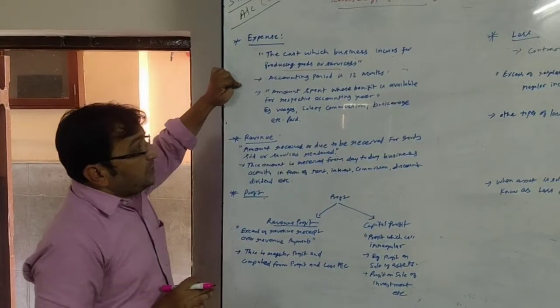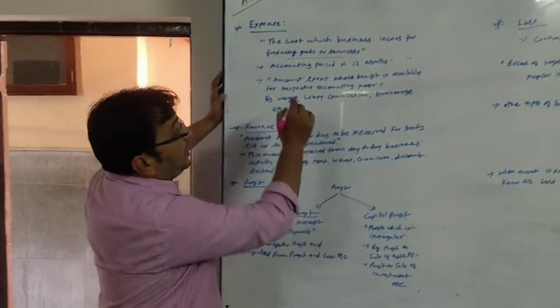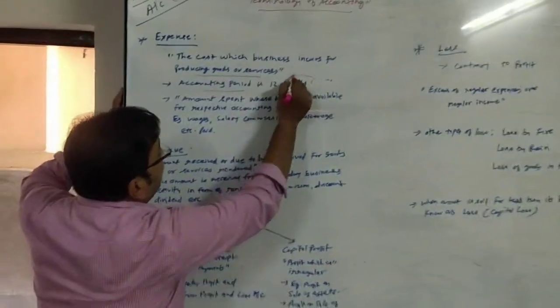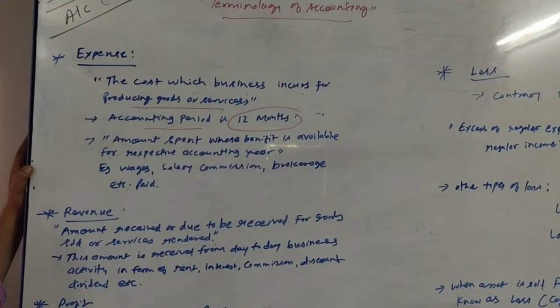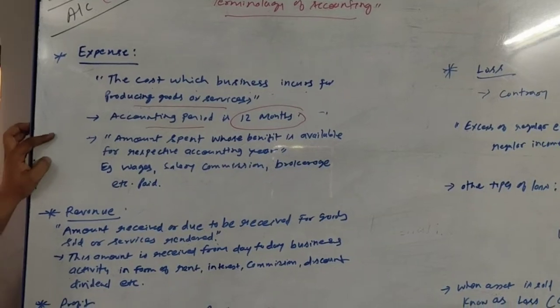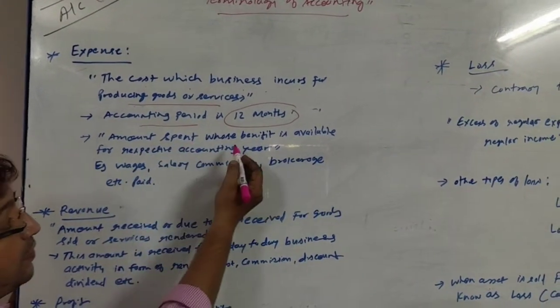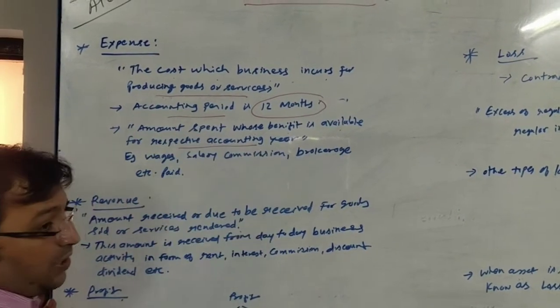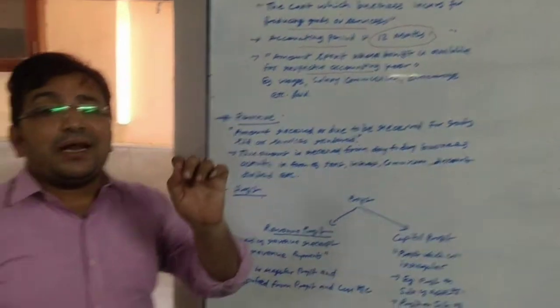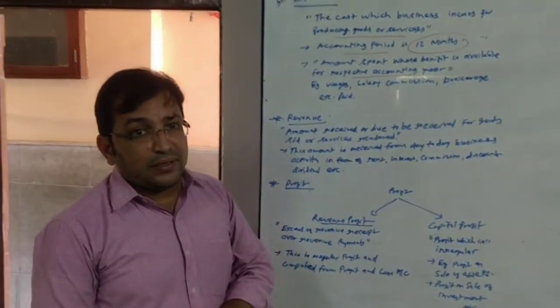The main thing is that the accounting period for such expense is 12 months, that is within 1 year. Amount spent whose benefit is available for the respective accounting period. Accounting period is of 12 months always.